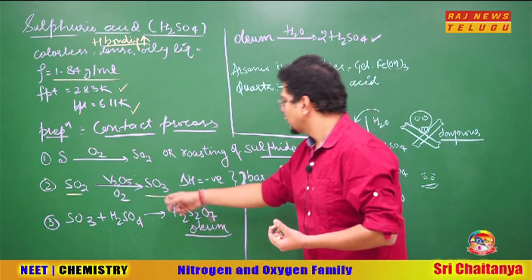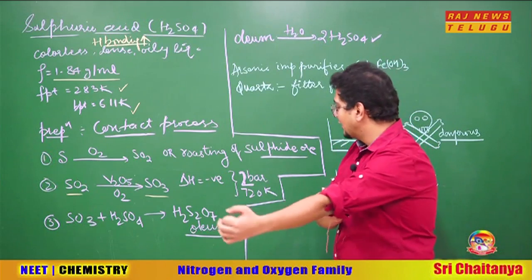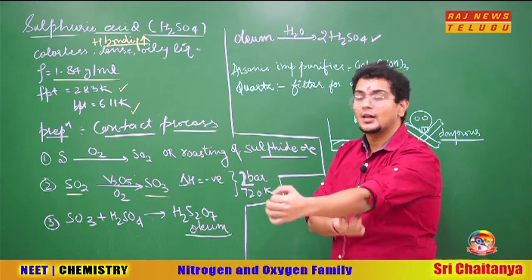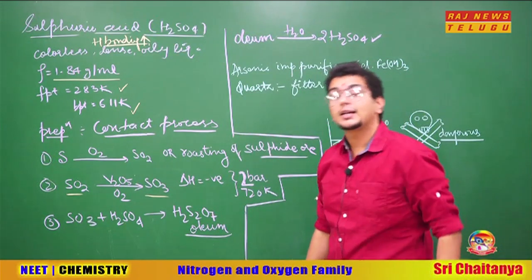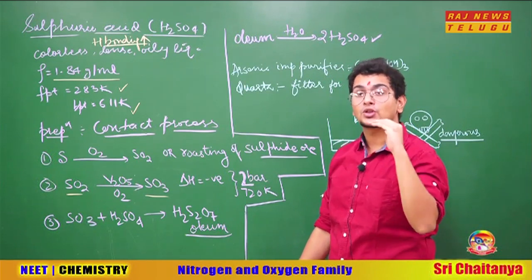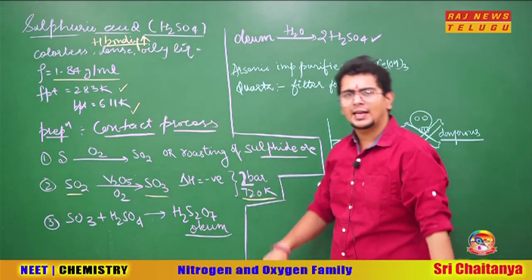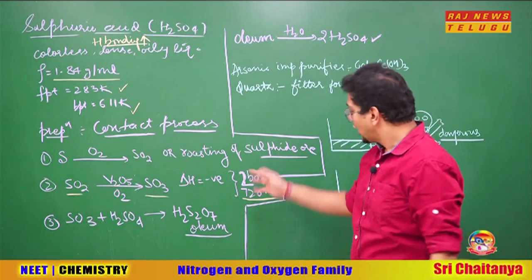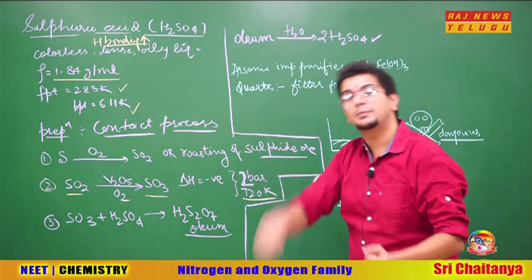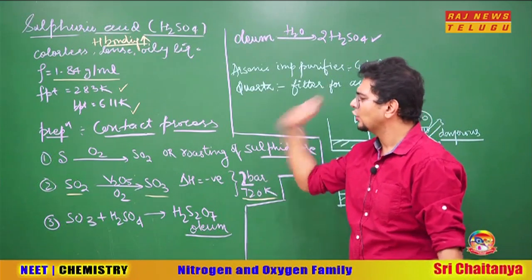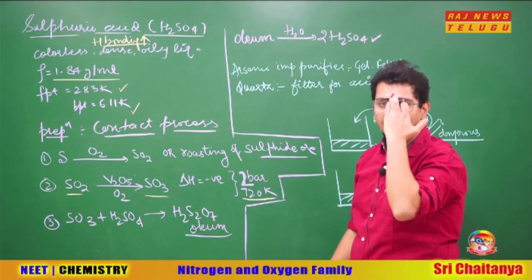SO2 gets oxidized to SO3, delta H is negative, and I have already discussed this along with the Haber process as well. When delta H is negative, it is an exothermic reaction; if you want the reaction to go more and more forward, you have to decrease the temperature. But the problem with decreasing temperature is that if the temperature becomes too low, the reaction becomes very slow. So we take a moderate temperature of around 720 Kelvin. There also we took around 700 Kelvin. Why moderate temperature? At very low temperature, the reaction will go more forward, but the speed will be very low. At very high temperature, the reaction will not move forward, and what would you do with the speed then? So we take a moderate temperature of 720 Kelvin.